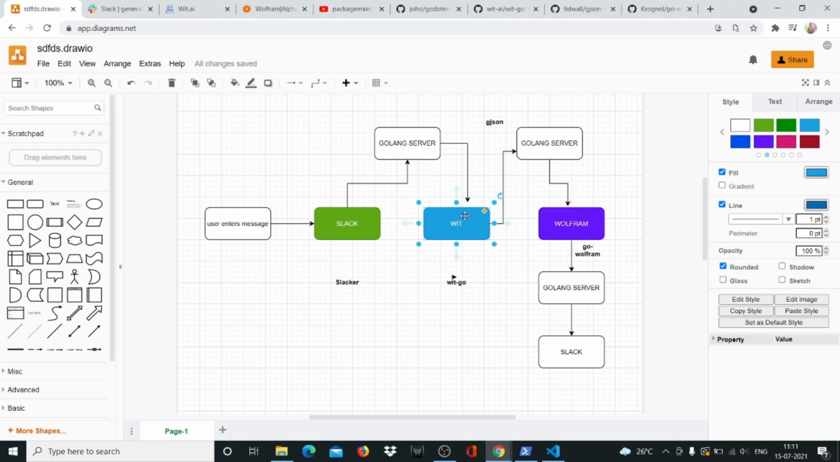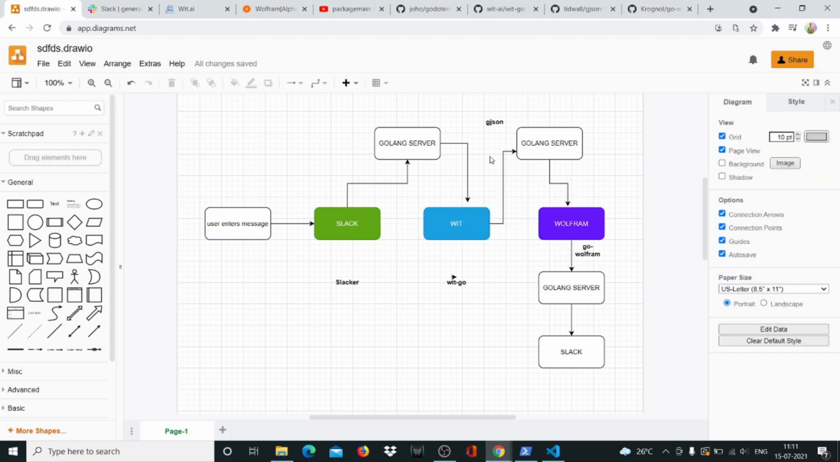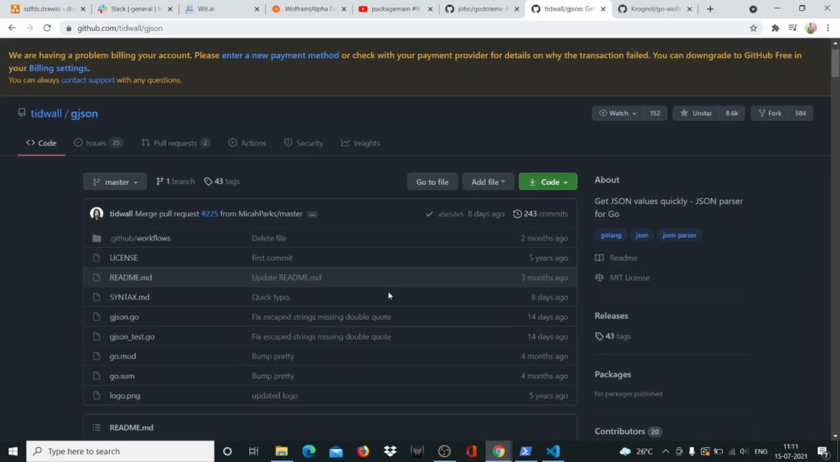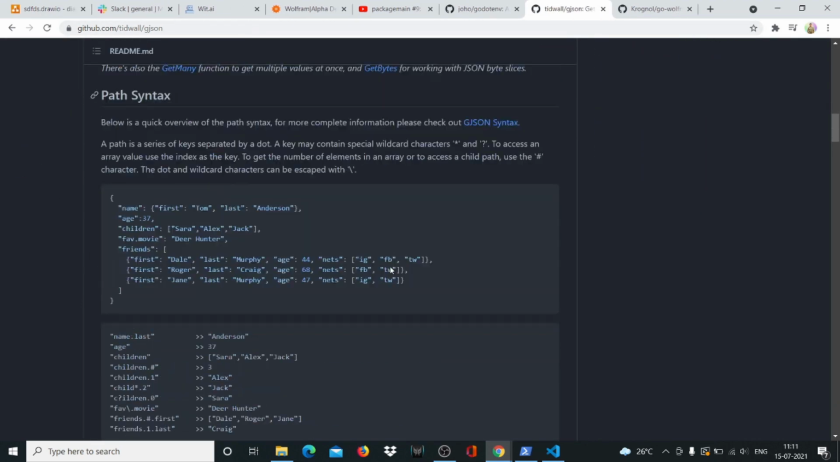But the response that Wit gives us is a really big JSON, and processing that JSON is quite challenging. If you know how to work with JSON in Golang, you know that it's not very straightforward. You have to use structs sometimes. You have to use unmarshaling and all that. So I found this package called gjson. First, let me close Wit.Go. I found this package called gjson. It helps you query JSON very, very easily.